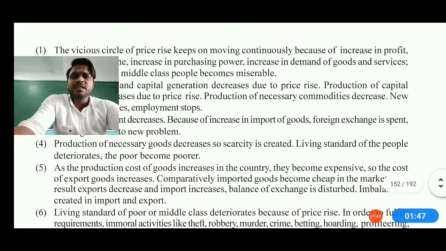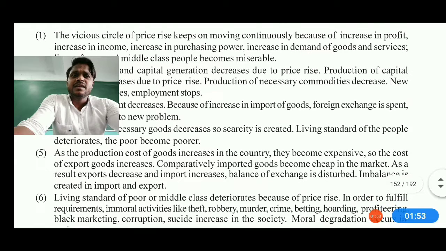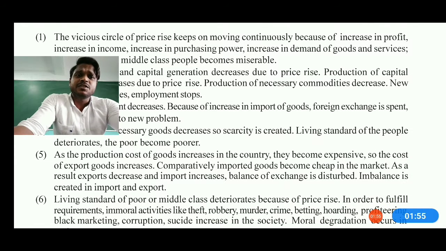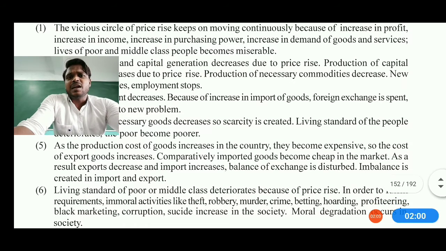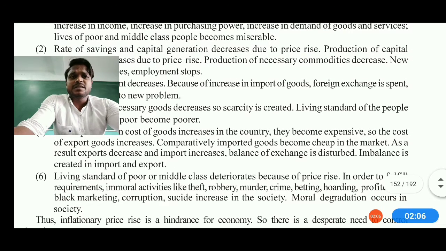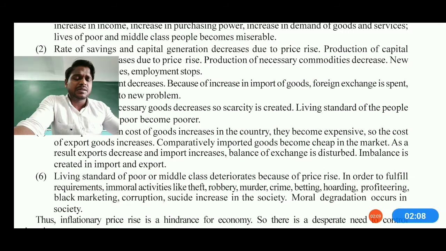we can understand that the vicious circle of price rise keeps on moving continuously because of increase in profit, as well as increase in income, increase in purchasing power, increase in demand for goods, services and all. All these things are happening, where we can say the poor are living in poverty, the middle class becomes more miserable, the poor become pathetic and the middle class miserable.